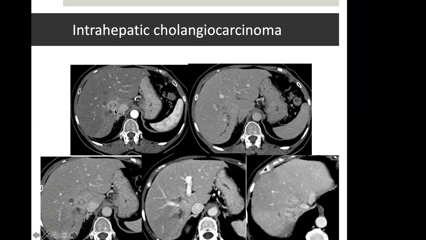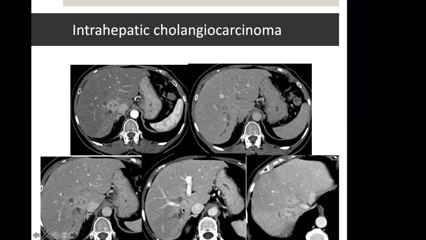We can see that this is also showing arterial phase enhancement. We can notice lack of any cirrhotic features. So when cirrhosis is not there, it can be anything. There is arterial phase enhancement more in the periphery, gradually filling up, and there is no significant washout, with a few tiny, relatively hypoenhancing areas, which are necrotic areas, and there is a significant IHBR dilatation.